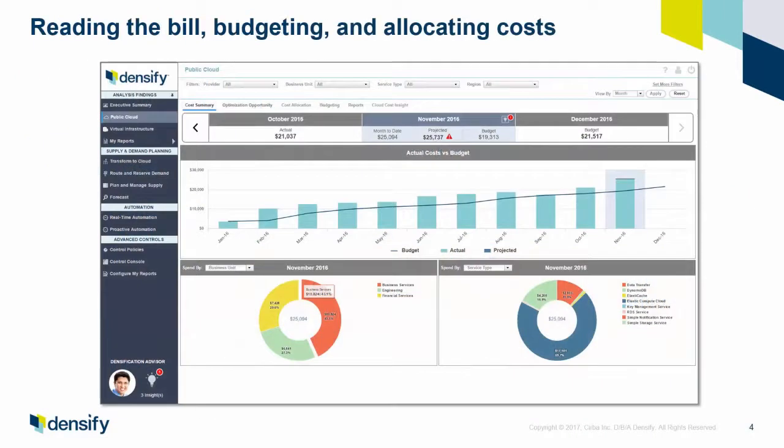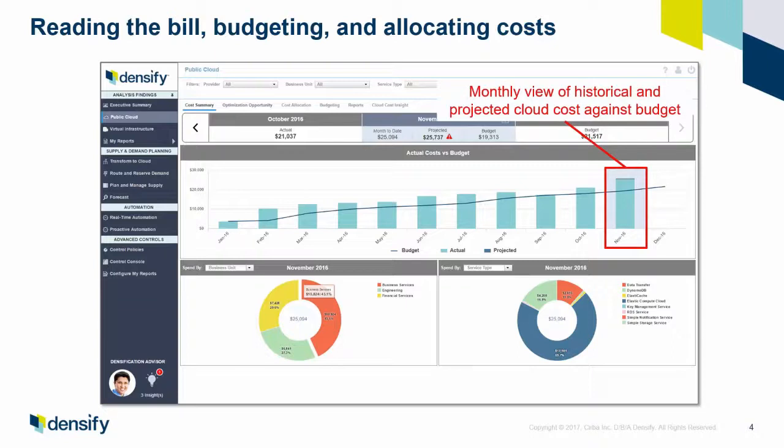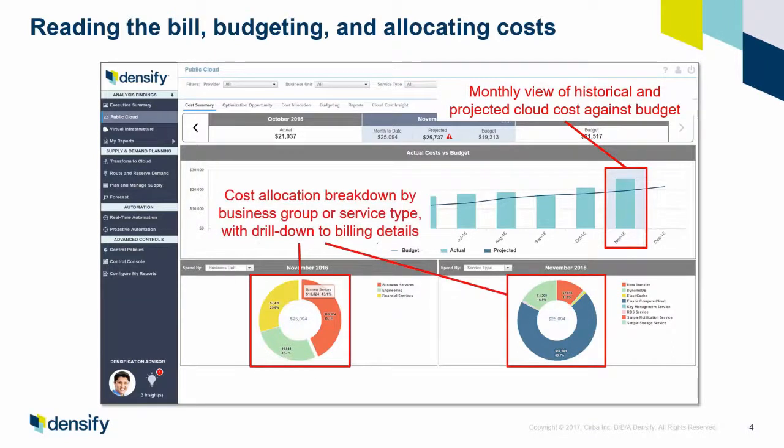Now taking a look at these features in the Densify service, what you'll see is that it will read the cloud bill and give you a monthly view of exactly what you're spending and how you're doing against budget. It also gives you the ability to dynamically break down that spend based on business service, type of service being supplied, or other tagging, and it's very flexible in that regard, so you can really get a good handle on where your costs are going. And we also have that advisor component. The advisor is constantly watching your environment and chiming in and telling you if there's any strategies they've identified to help you save costs.